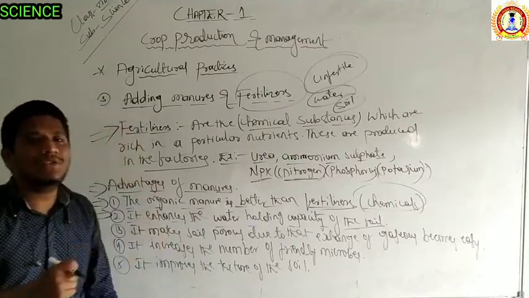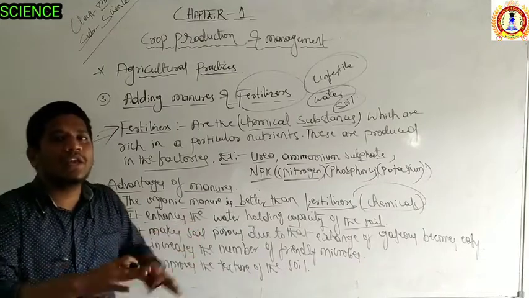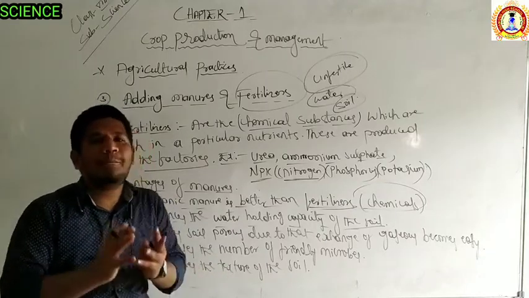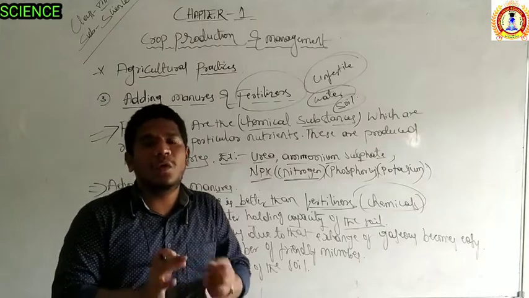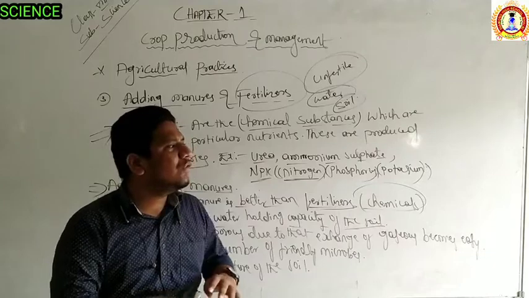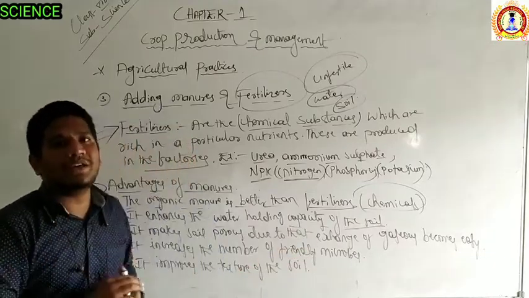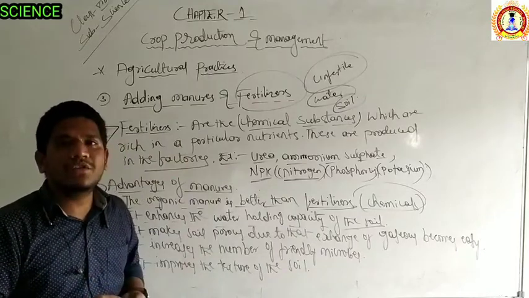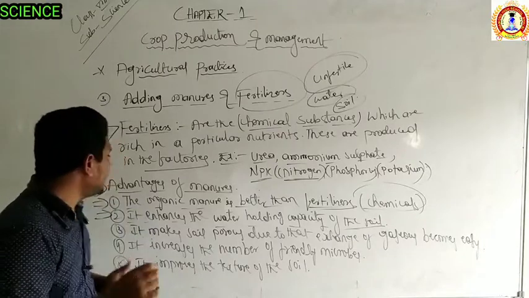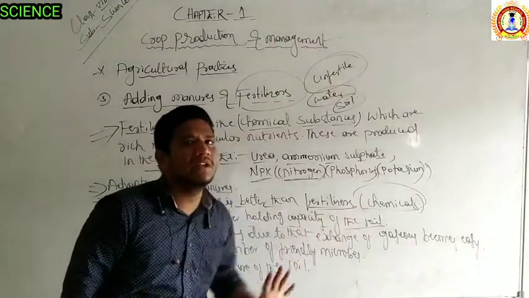But in the region of our Bhalki and Gulbarga, this whole area contains black soil. Right? So this soil has better water holding capacity. As a result, after the rainfall you can see how much muddiness there is in our area, due to the water holding capacity. If your region has red soil, then it is not that good for the growth of crops. So adding manures will increase the water holding capacity of the soil.